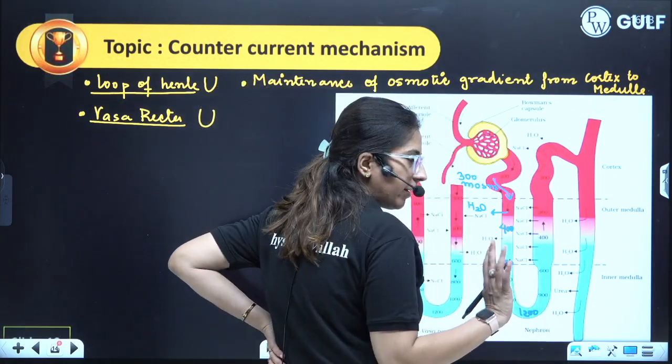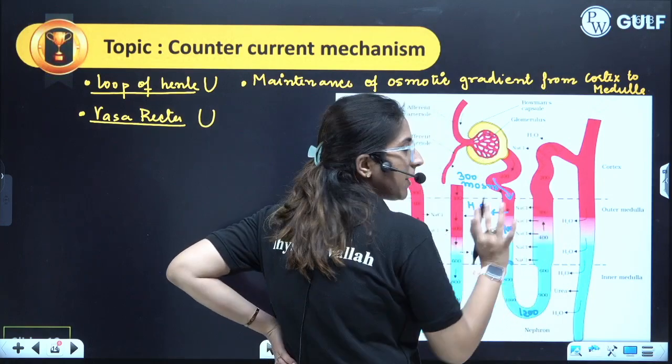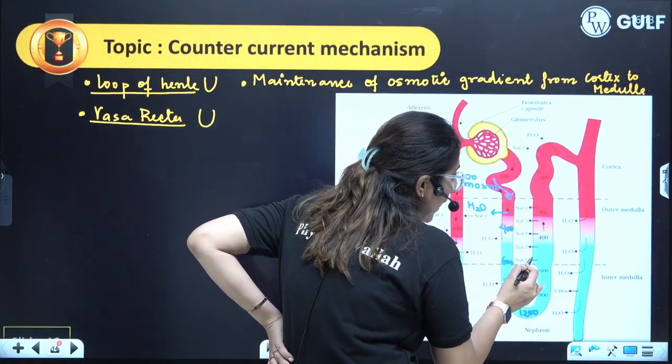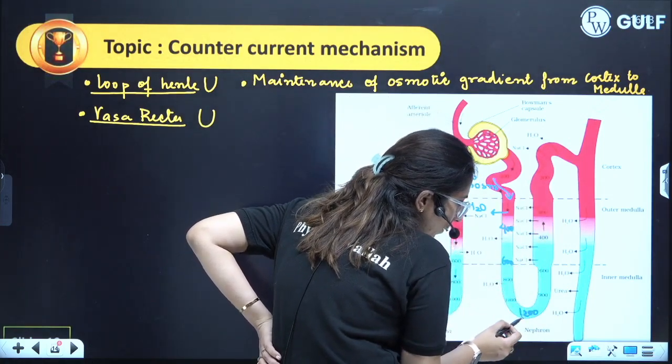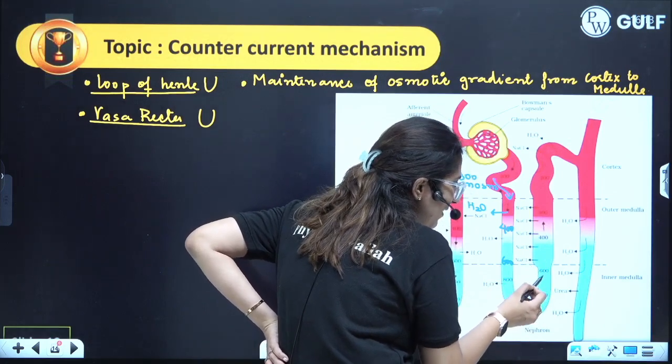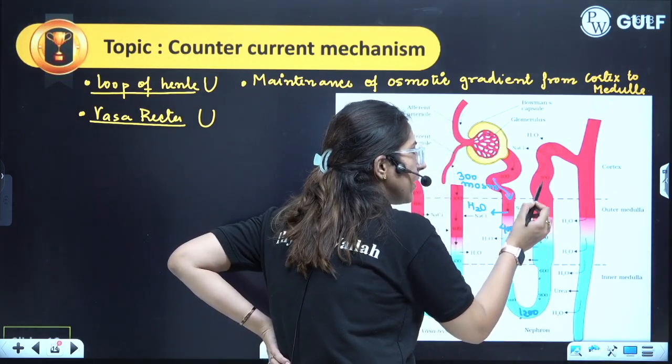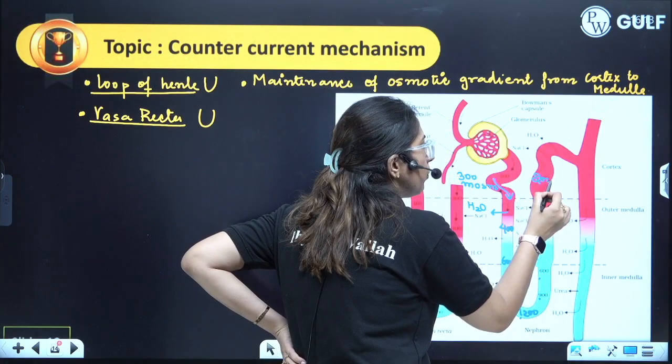This is 1200. Now, from this region, from ascending limb of loop of Henle, the NaCl comes out. That means from 1200, it will become 900, 600, 400 and 300, and ultimately here it will become 200.